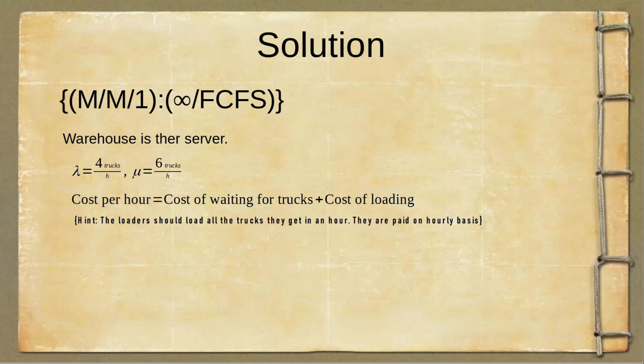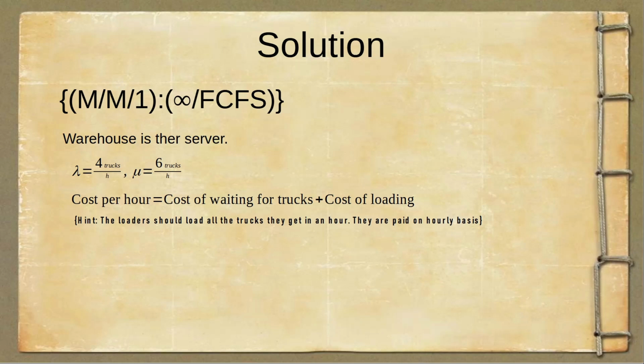So let's go on with calculation of cost per hour. So the cost per hour is going to be cost of waiting for trucks plus cost of loading. I need to give you a hint here. The loaders should load all the trucks they get in an hour. Whether in an hour they have to load one truck or two trucks, they have to load it.